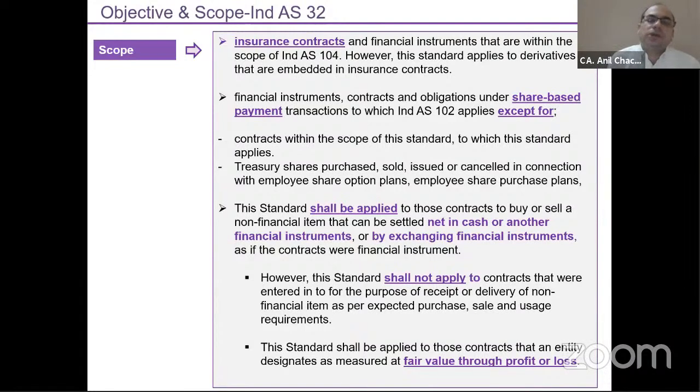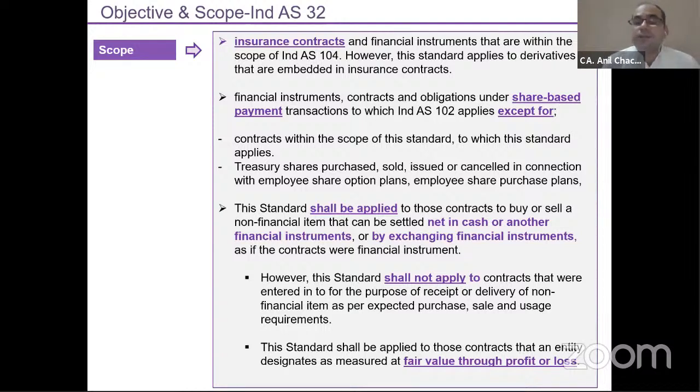Please focus on the words non-financial items that can be settled net in cash or another financial instrument, or by exchanging financial instruments, as if the contracts were financial instruments. Suppose you are dealing in a commodity market, trading on the MCX or NCDEX. You are buying a metal. In that case, this is your non-financial item.